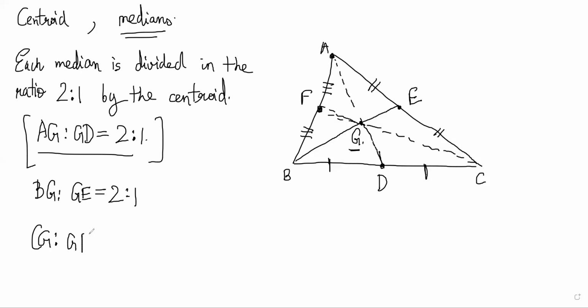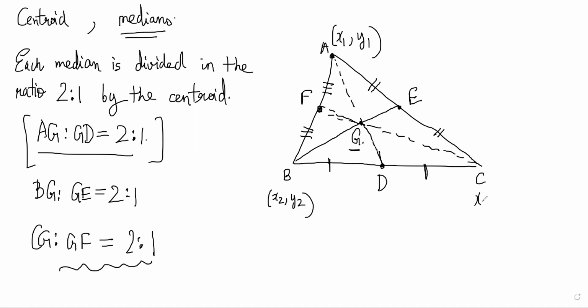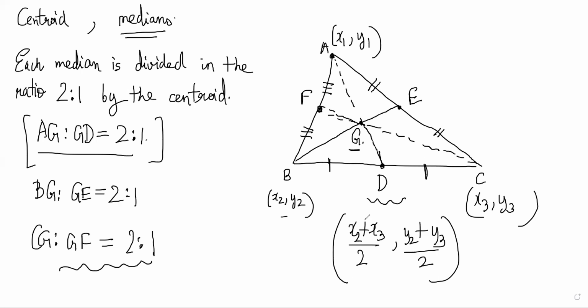So that is a very important thing to know, because this will help you get the coordinates of the centroid. So if you apply a little bit of coordinate geometry here, what you will realize is that A has x1, y1 coordinates, B has x2, y2 coordinates, and C has x3, y3 coordinates. And obviously D is the midpoint of B and C. Therefore, D's coordinates will be, by section formula, (x2 plus x3)/2, (y2 plus y3)/2. These are the coordinates of D, which is the midpoint of BC.